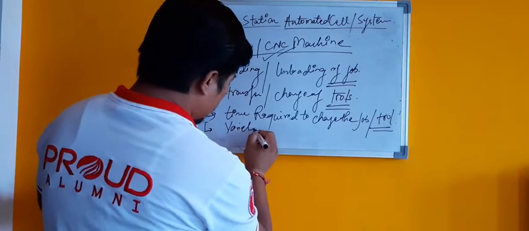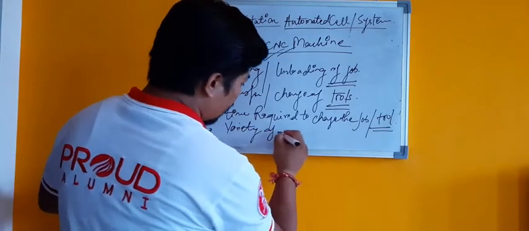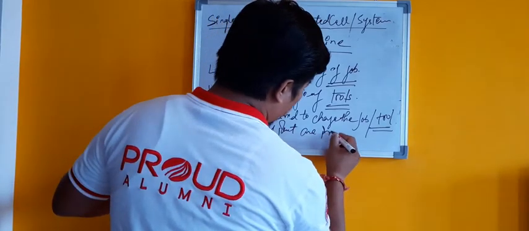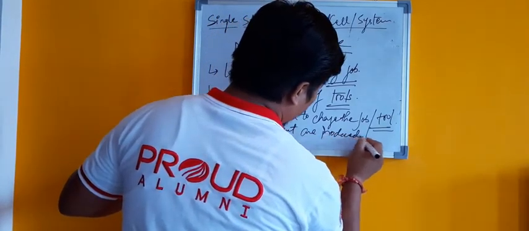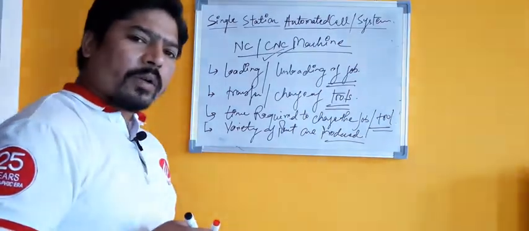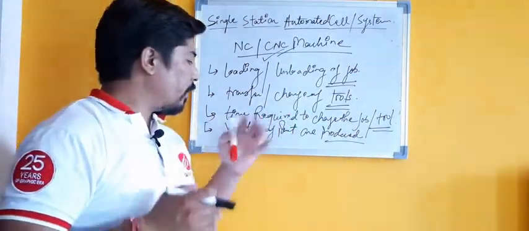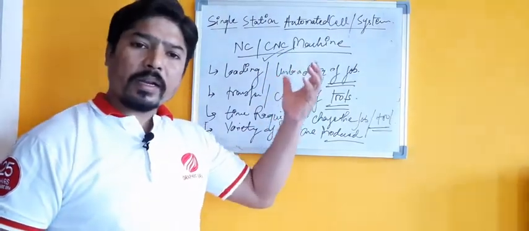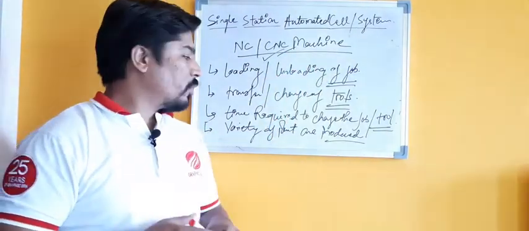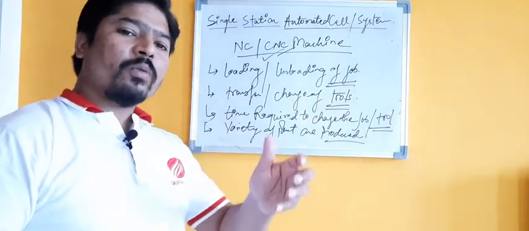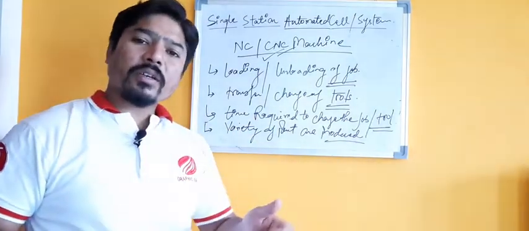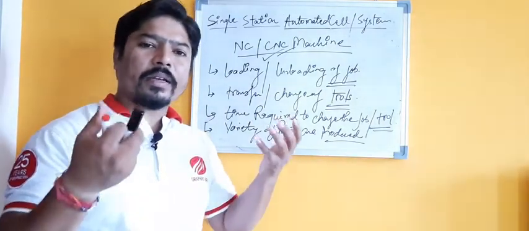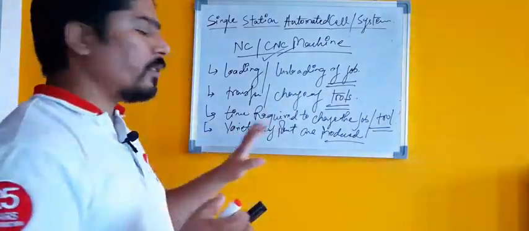Now second is that a variety of parts are produced. In such an automated manufacturing system, we can produce a variety of parts, as it's an automated kind of system where we need to change the tools, and as we change the tools, we can produce different types of parts or components in such a system.